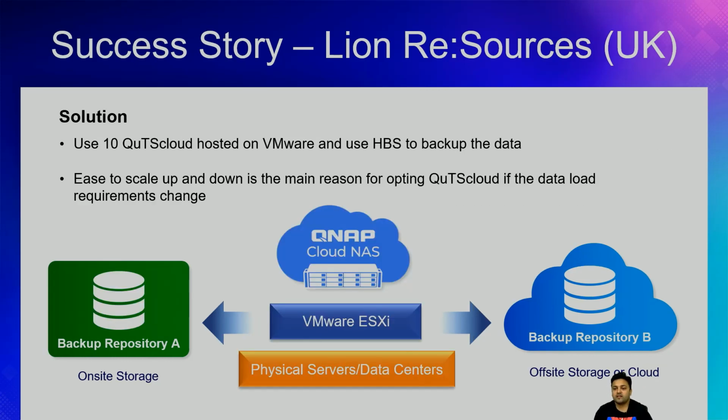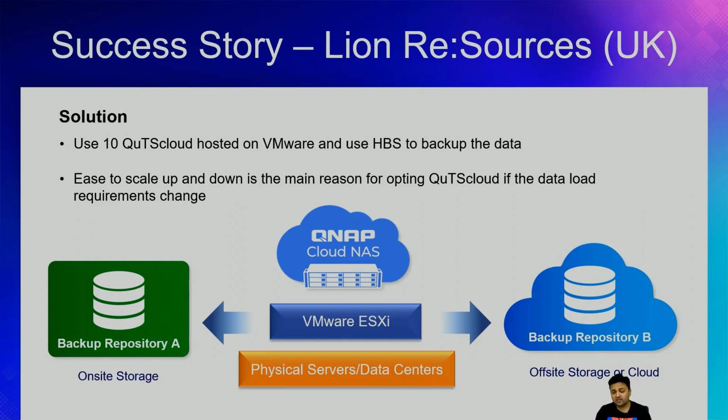So what they did was use QuTScloud, hosted on their VMware server, and they used the HBS application on QuTScloud to back up the data. With QuTScloud they really got this ease of scaling up and scaling down.